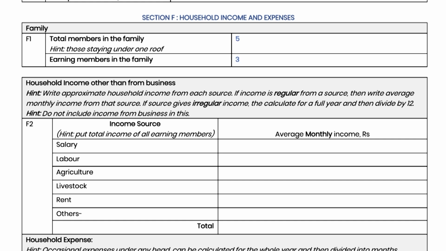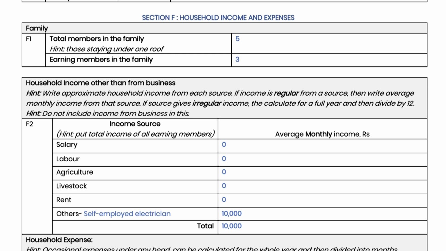In F1, fill the total number of family members and the number of earning members in the family. In F2, fill all the income sources other than the business and average monthly income from those sources. Here, income from business should not be added as it has already been recorded earlier. If income from a source is not regular, for example, from agriculture or livestock, etc., then add the annual income from the source and divide by 12 to put the average monthly income from that source.